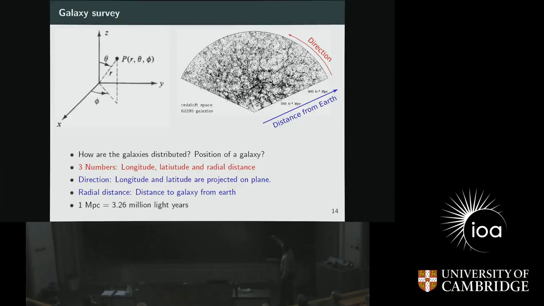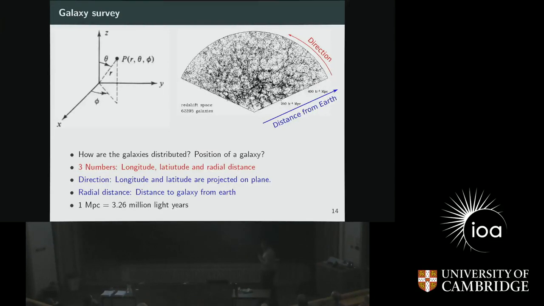And from this point onwards, this is the distance of a galaxy. So for example, if I have a galaxy somewhere here, it is at a distance of something like 200 megaparsec. A megaparsec is nothing but 3.26 million light years, so I just switched the unit. And you can see the galaxy would be here, and it is at a direction from 0, wherever you start. The galaxy over here would be in a slightly different direction, and it will be at a slightly higher distance as compared to the Earth.